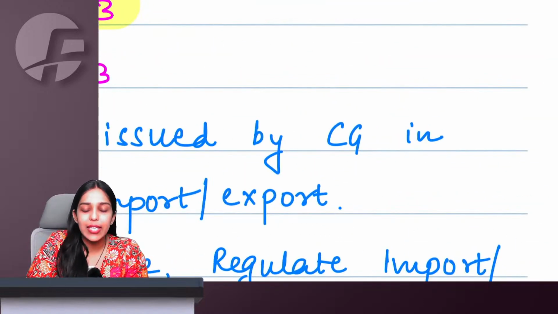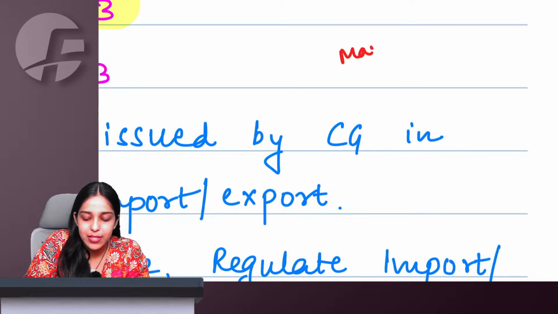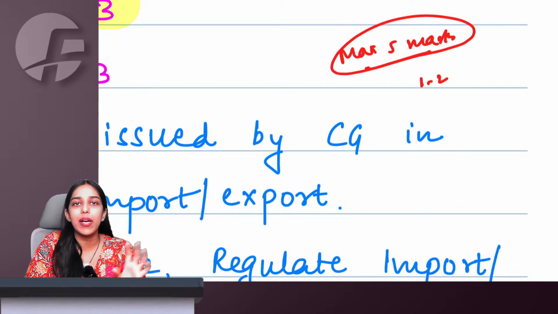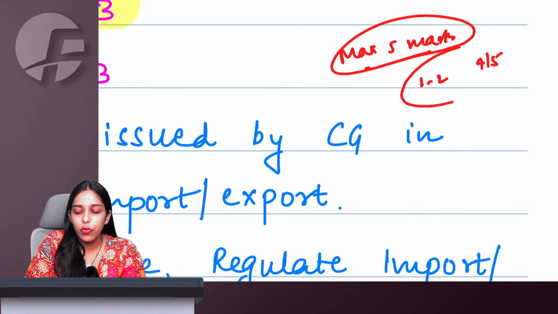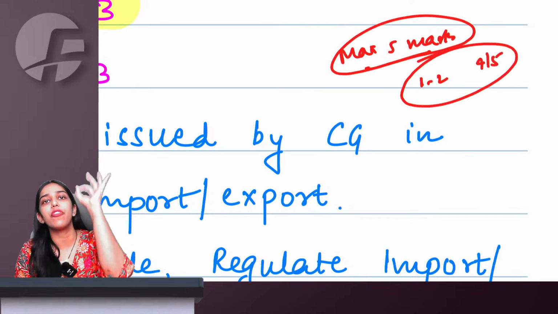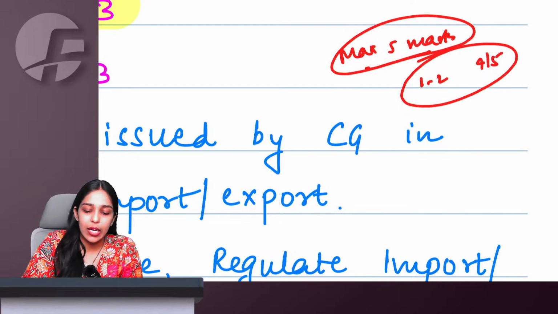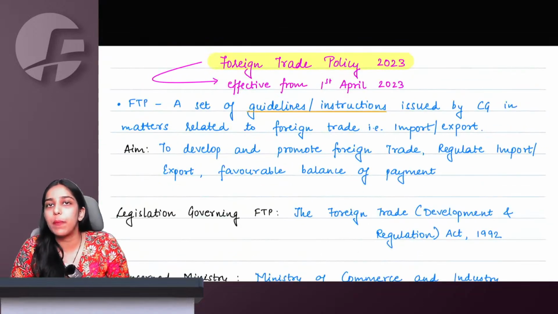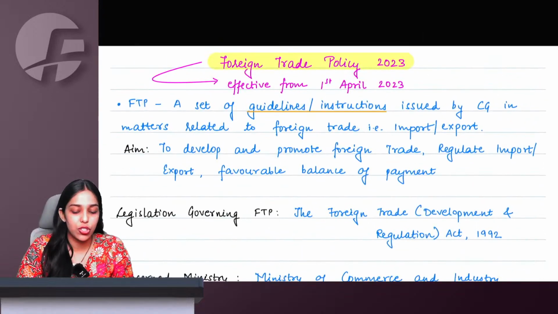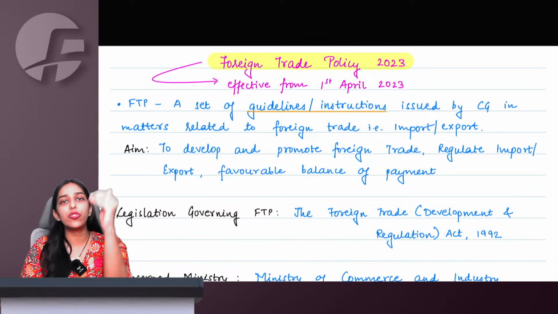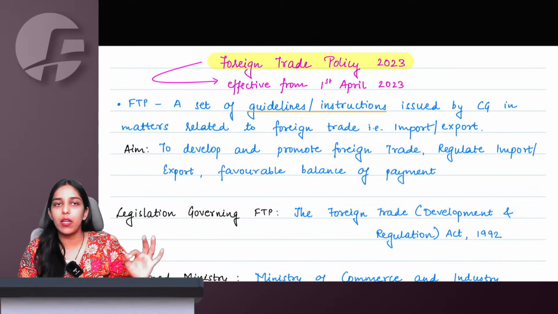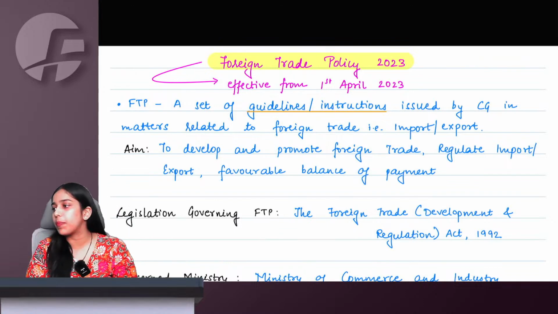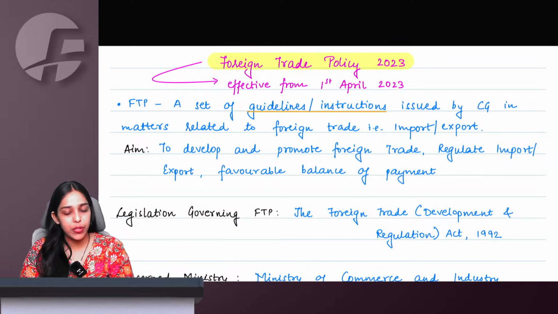See, this portion anyways comes in examination for a maximum weightage of 5 marks. If an MCQ comes, it might be for 1 or 2 marks. If a theory question comes, it might be for 4 or 5 marks. So only for a weightage of 5 marks, we are studying this entire topic. You should definitely not skip it. I will cover each and every portion which is relevant for your examination. Once you attend this class, just go through the notes once, go through the question bank once, you will get an idea of how pure theory questions are being asked and you will be 100% confident with the chapter.